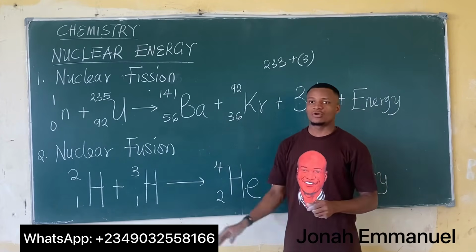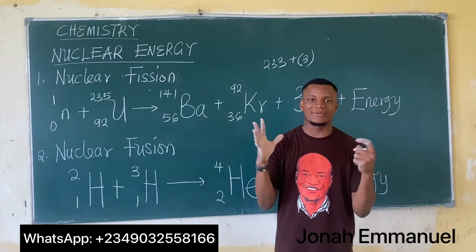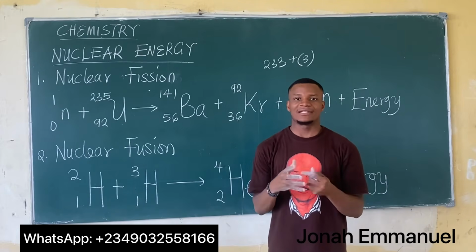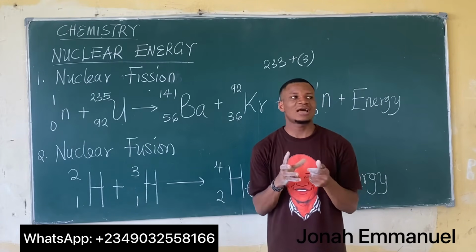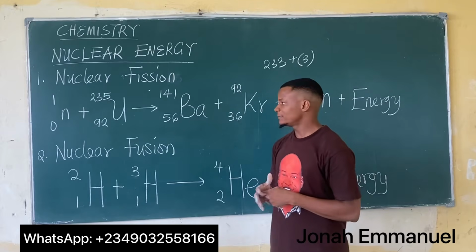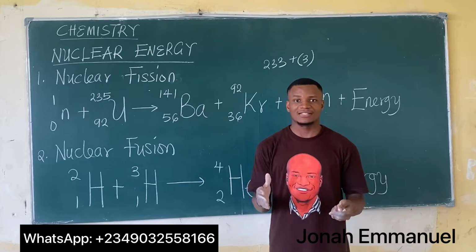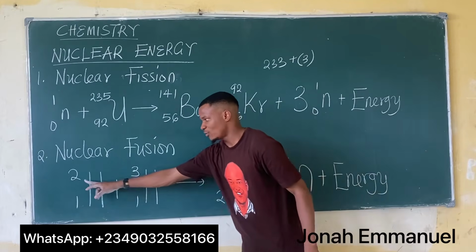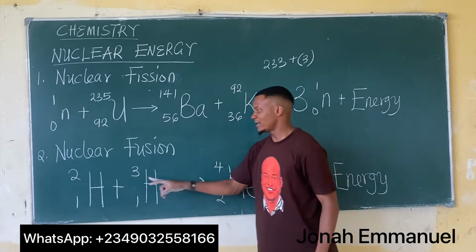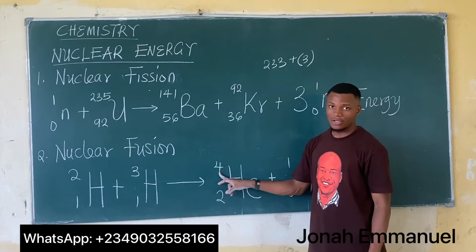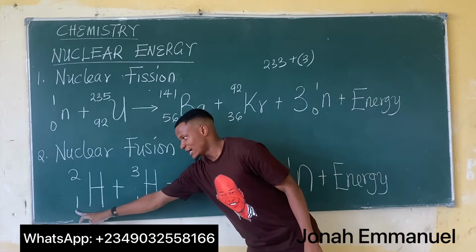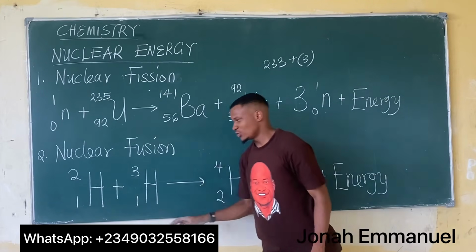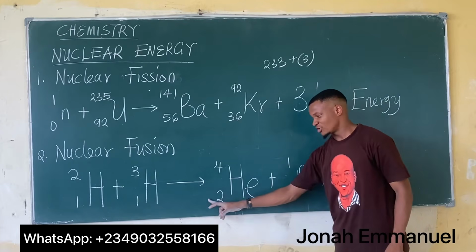While for fusion, when something is being fused, it means it is being combined. So I have elements or isotopes with smaller mass number and smaller atomic numbers being combined to larger ones. As in this case, you can see the smaller ones, 2 and 3, being combined to form the larger one, which is 4. And also, you can see the smaller atomic numbers, 1 and 1, which are being combined to form the larger atomic number, that's 2.